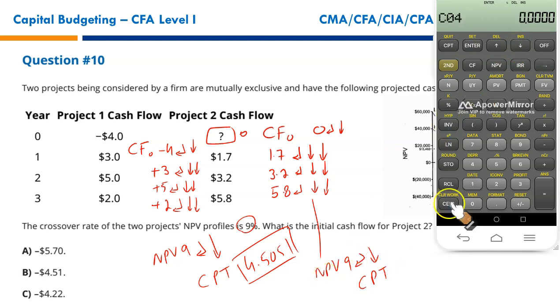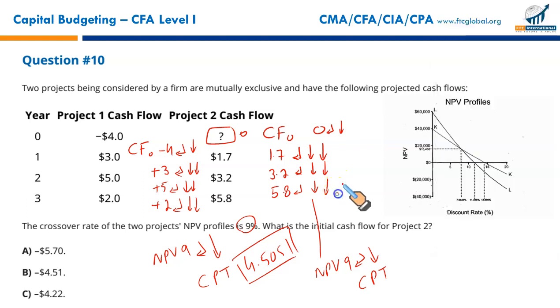All entered. NPV, you need to provide the crossover rate given, 9, enter, down arrow key for the next line, and CPT. It's 8.7317. Now, this is interesting.